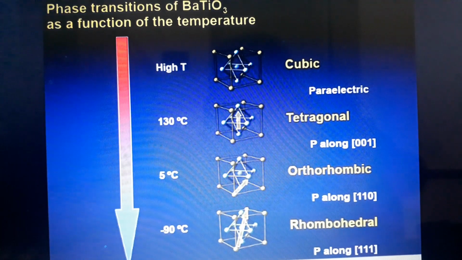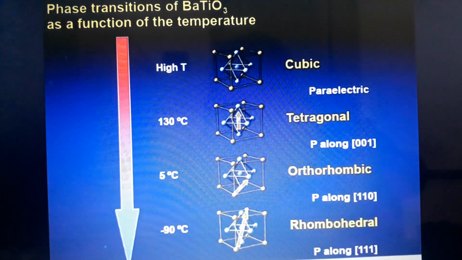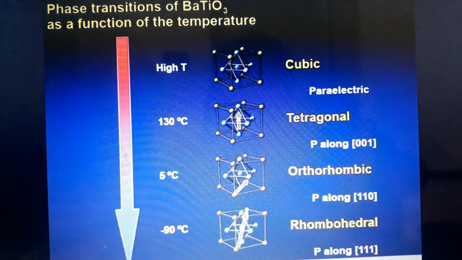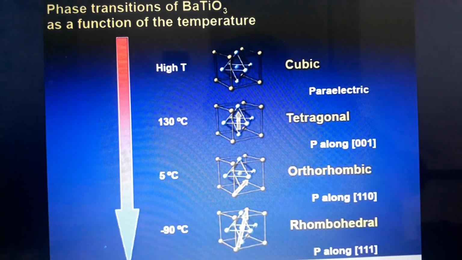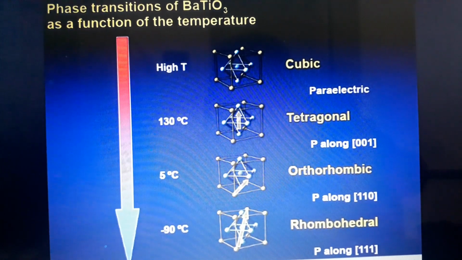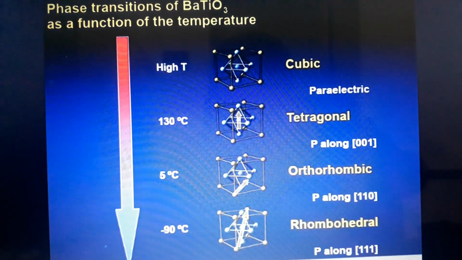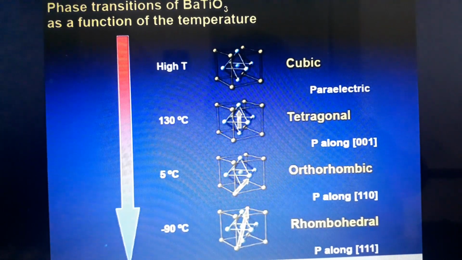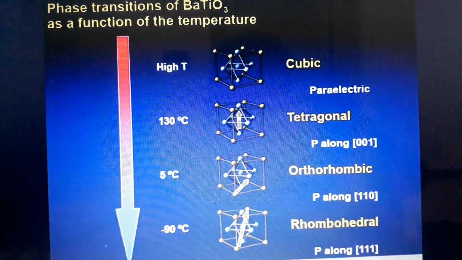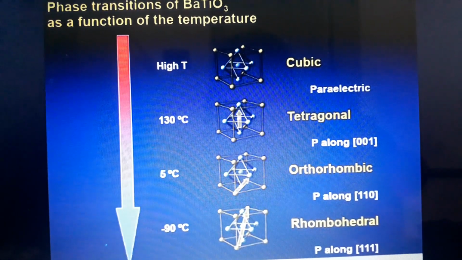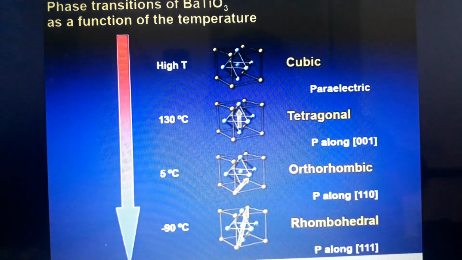At the Curie temperature, 130 degrees Celsius, the octahedral phases distort and the positive ions move away from the center positions. In the second figure we now see the positive ions moving from the central positions. The crystal takes a tetragonal form, resulting in the stretching of the cubic unit cell.